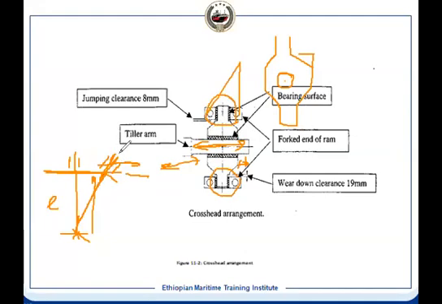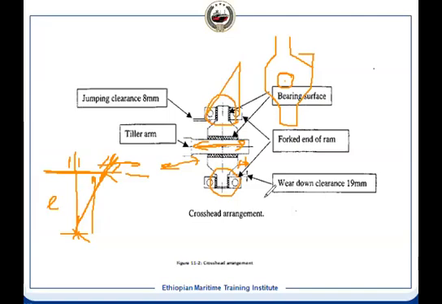It means it has to be on the same axis as the tiller arm. That's why these two bearings are provided, so the pin can also turn. You can have angular displacement with your tiller arm. Is the arrangement clear to you all?